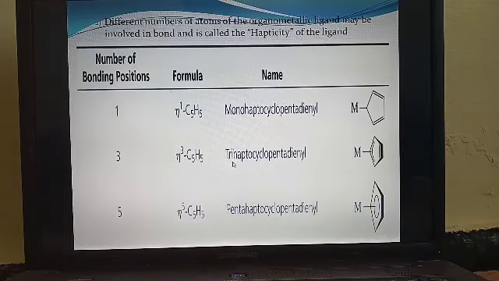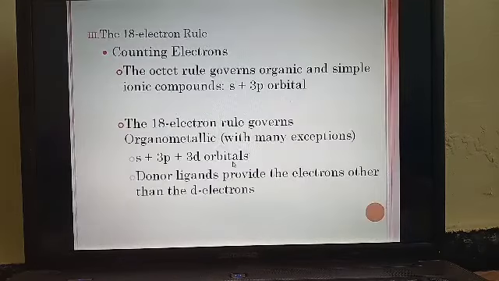So that is the number of carbon atoms bonded to the metal ion. Then the 18 electron rule, also called the inert gas rule. This will give you an idea about the stability of the complexes.